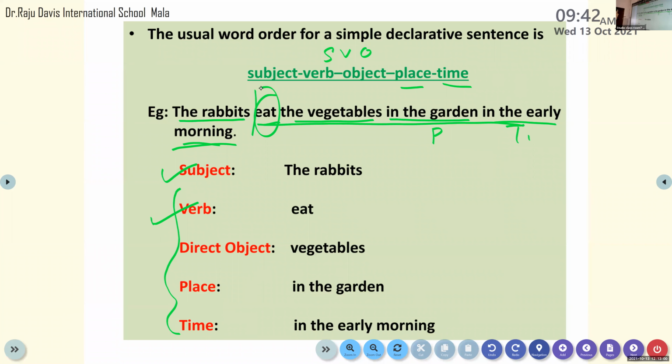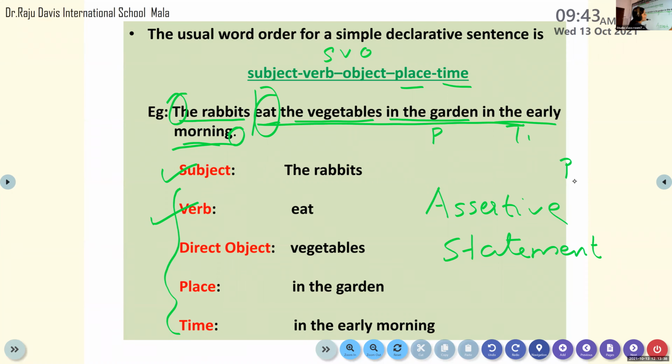I request everybody to note the structure of a declarative sentence. When you write a declarative sentence, you can begin with the subject, followed by a verb, then comes the object, then you can put the place, last you can mention the time in your sentence, and end your sentence with the full stop. Start it with the capital letter. This should be a statement. This should pass on some information. We are sharing some information with the help of a declarative sentence. Remember, declarative sentences are also known as assertive sentence or statement sentence. Okay, it can be positive and negative in form.